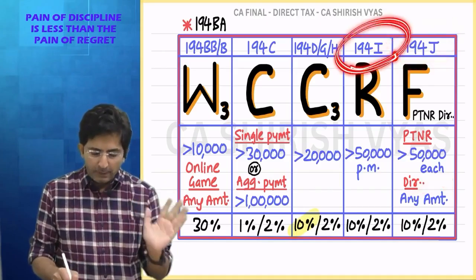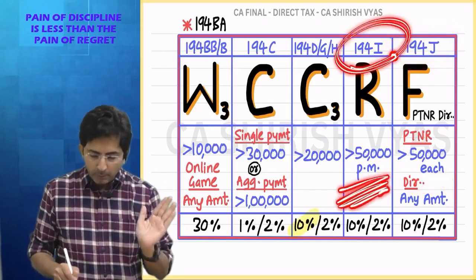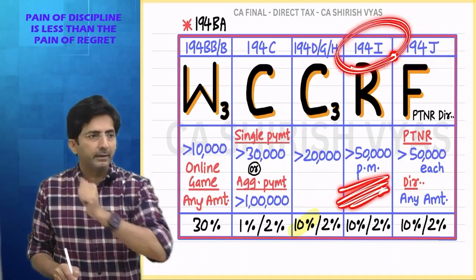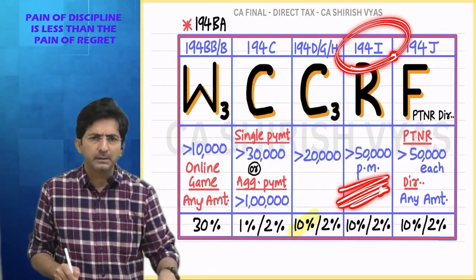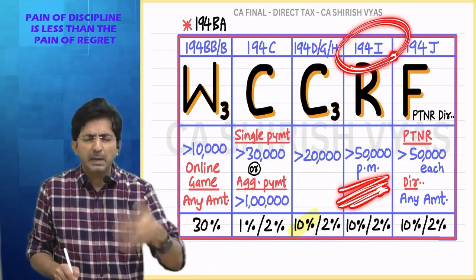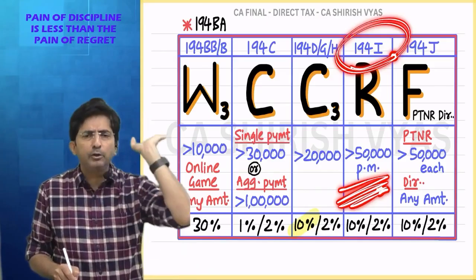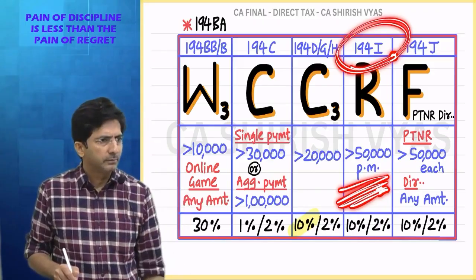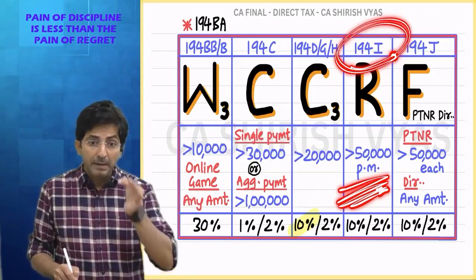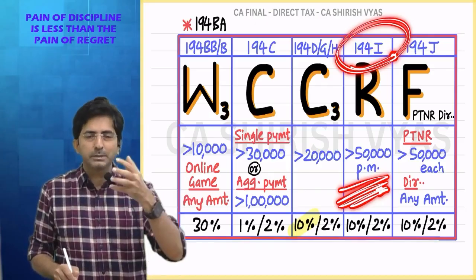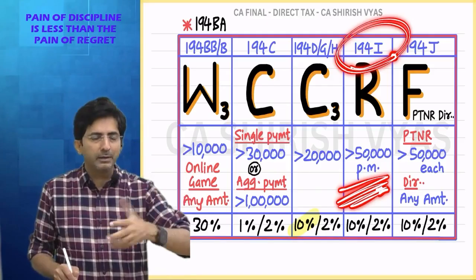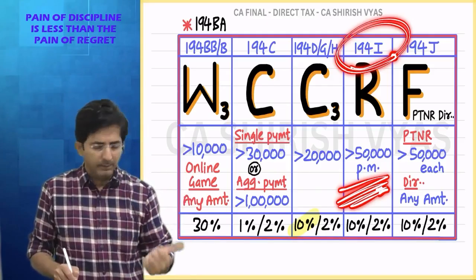But in 194I, is 50,000 per month written as each property? It's not mentioned. So it's the combined rent of all properties: land, building, furniture, plant, machinery, equipment. Combined, you have to check if it is more than 50,000. This question has come as it is in the ICAI paper. This is basically question 6, which we are doing right now. It's a compilation of past papers.